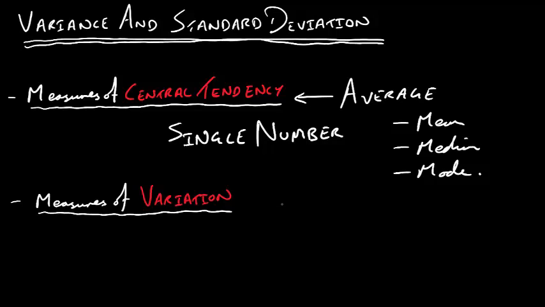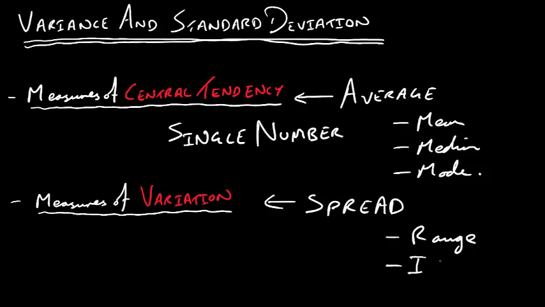So then we come on to look at this thing called spread. Now, spread is sometimes called measures of variation. You know, if something varies, then it has variation. So, you know, spread, variation, they're all synonyms for each other. And we looked at, for example, the range, which is just highest take away lowest. So the value which shows how far the data is spread out, okay?